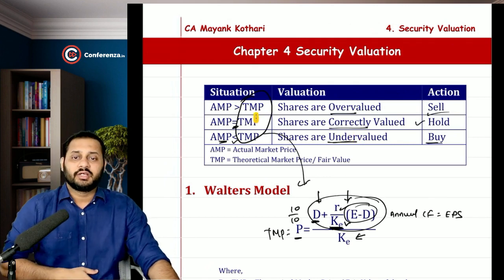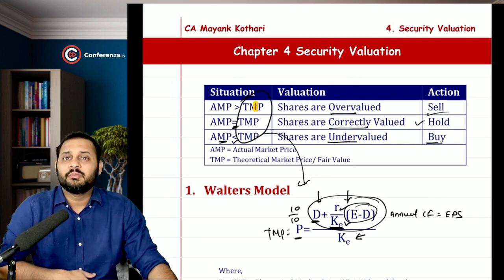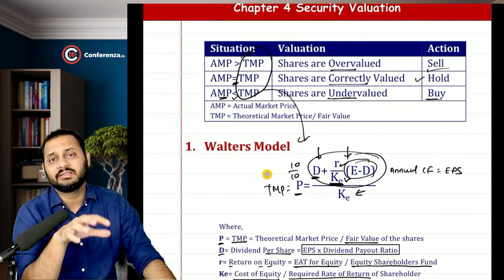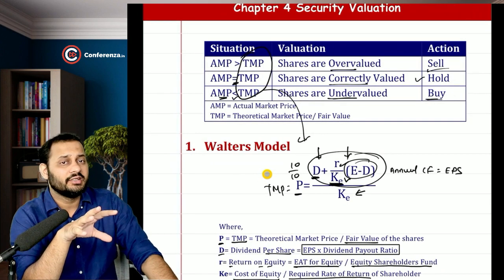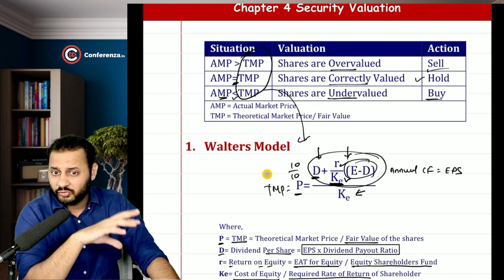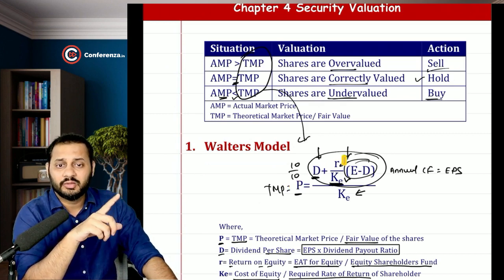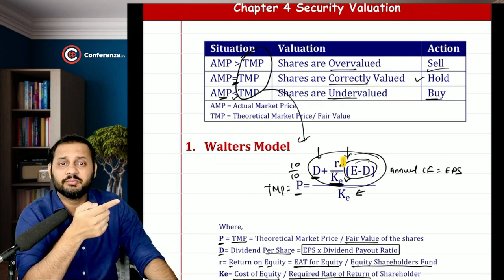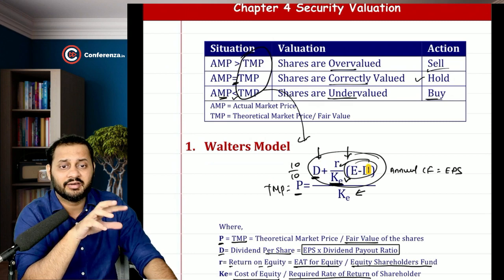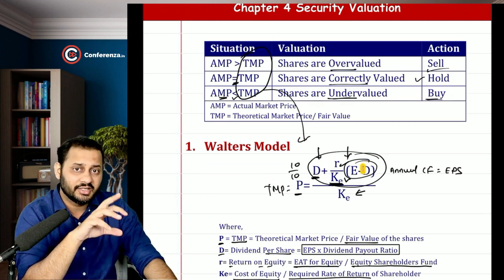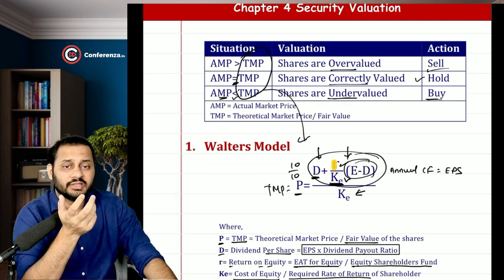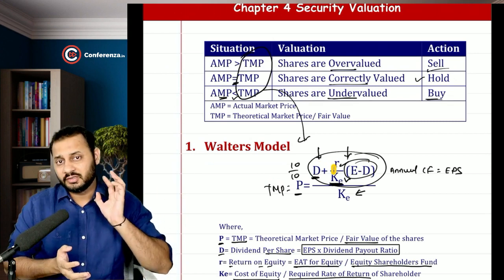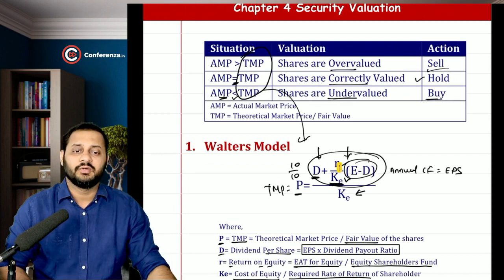Okay, so calculating the theoretical market price depends upon a particular theory. We saw the first theory as Walter's model. Walter decides that this formula entirely depends upon the perpetuity formula. Market price is equal to earning per share in the numerator divided by cost of equity. This earning per share is then divided into dividend and retained earnings. That retained earning, E minus D, is then multiplied by ROI divided by cost of equity to represent the extra earnings contributed by the company.